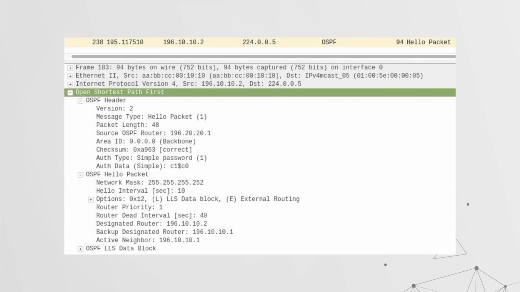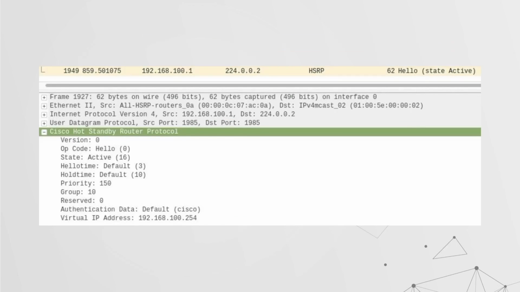Now let's take a look at OSPF. That's another dynamic routing protocol. And in here, there are other fields that we need to take note of. In this case, the first field is the area ID. Then we notice that there's authentication, but this is of type simple password or clear text. And so we won't have to involve something like ettercap to extract it and crack it. We can easily observe the clear text password and then use that in our router. We then take note of the hello interval and the dead interval. And that's pretty much it for OSPF.